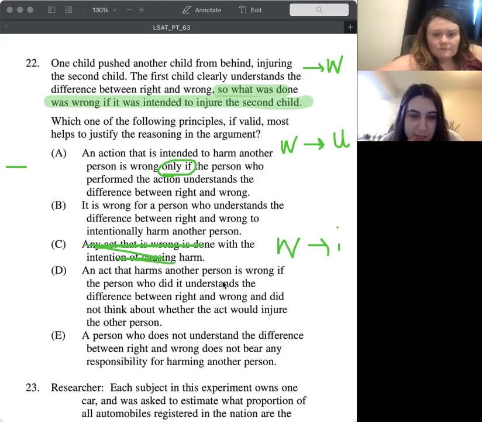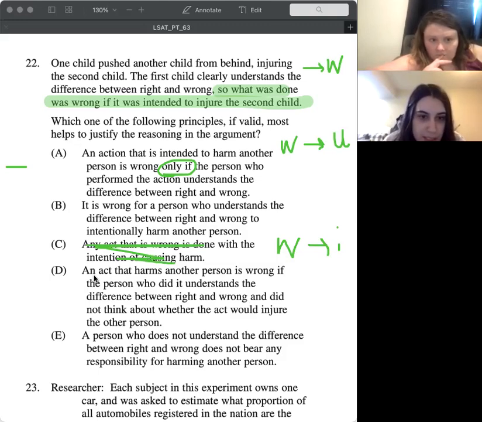D: an act that harms another person is wrong if the person who did it understands the difference between right and wrong and did not think about whether it would injure the other person. We don't care about whether they thought about it was going to injure them or not. Excellent.